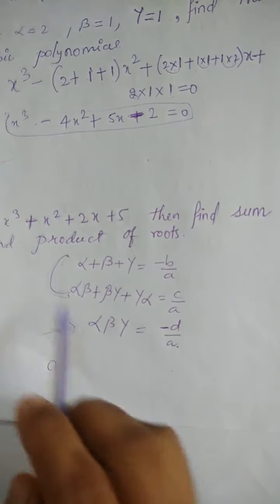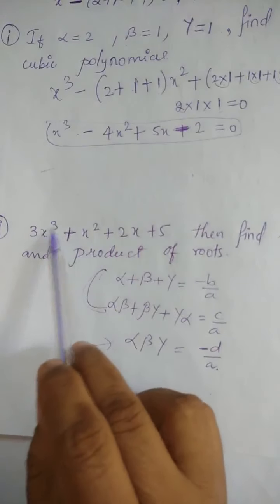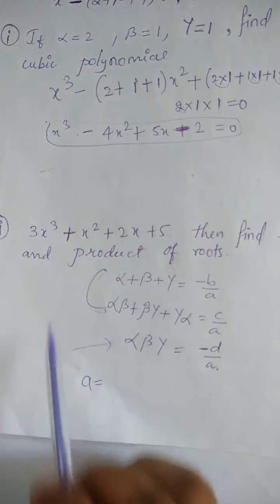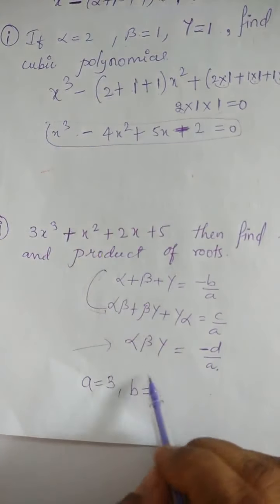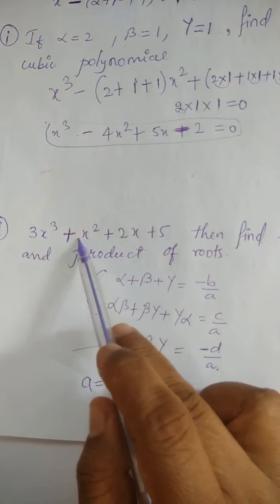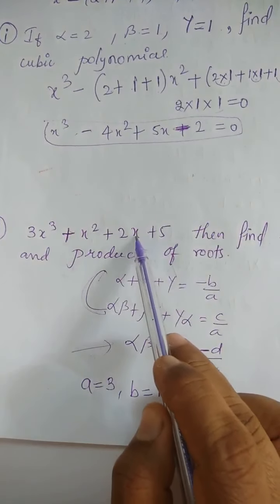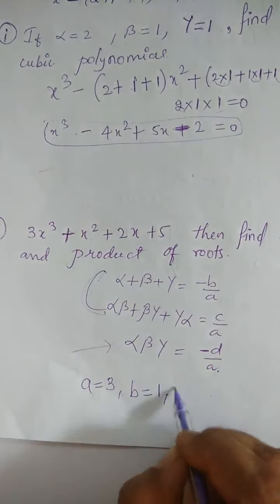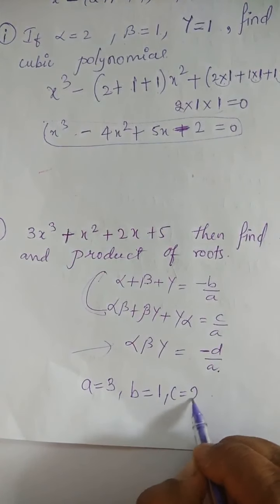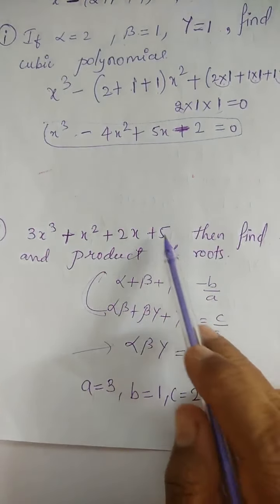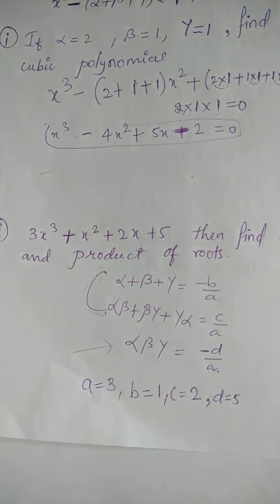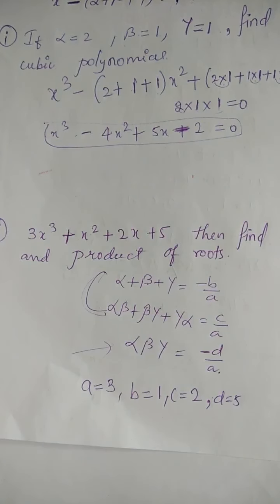A means the coefficient of x cube. Coefficient of x cube is 3. And b means the coefficient of x square. That is 1. Can we see here? No number means 1 here. Coefficient of x is c, that is 2. And the constant term, that is d, is 5. Constant term is where the degree of x is 0. In the constant term, the power of x is 0.